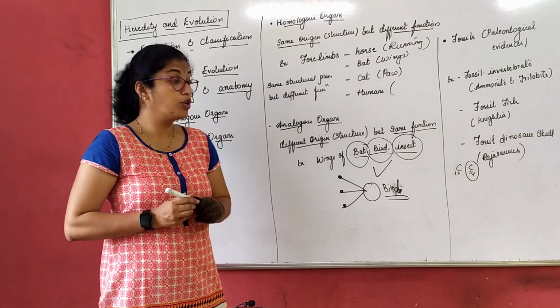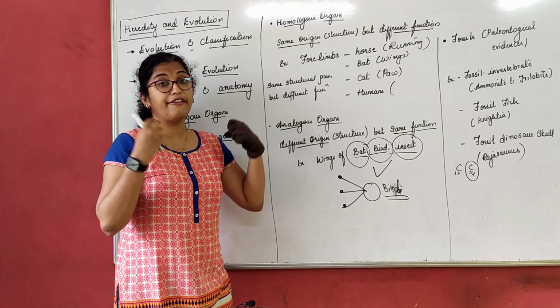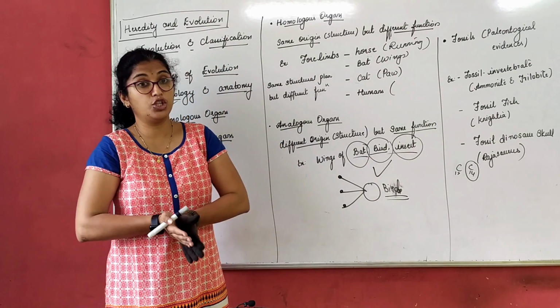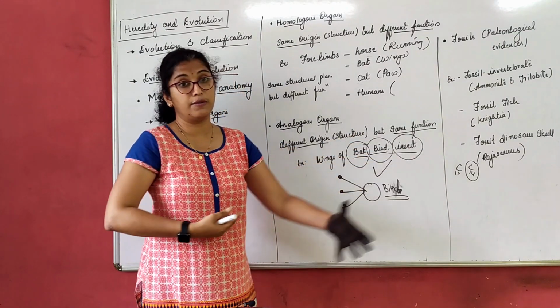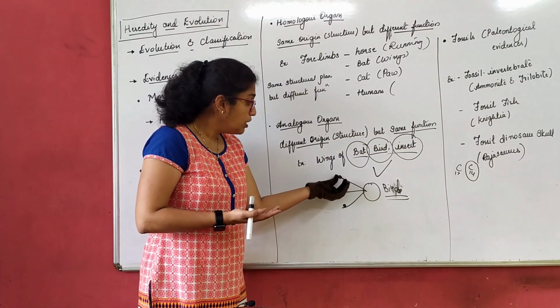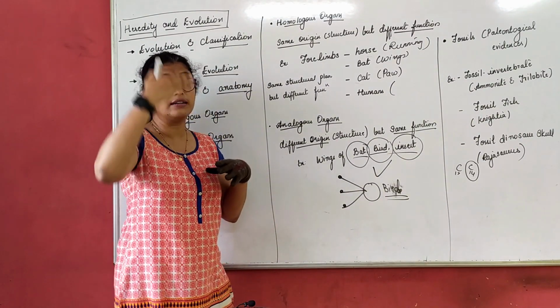So what do we see here? In analogous organs, all the different organs group to form one larger unit, one best organ. It is evolved. So there were so many other small things which grouped together.